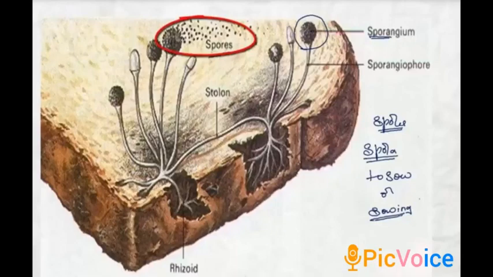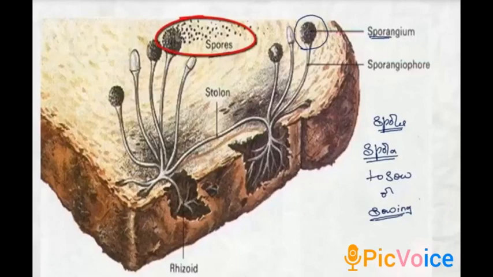Another advantage of reproducing through spore formation is that at one time hundreds or thousands of spores may be formed, and on return of favorable conditions, when the cyst bursts, a large number of spores are released.